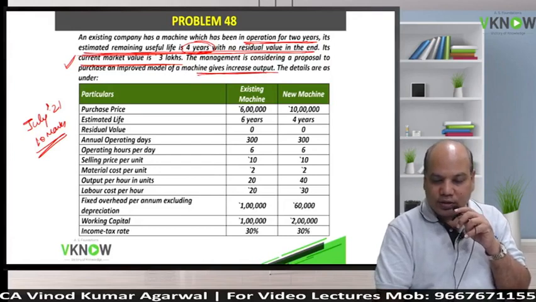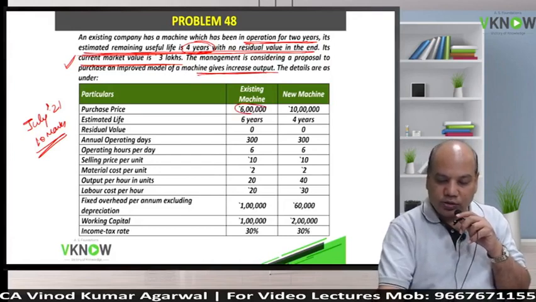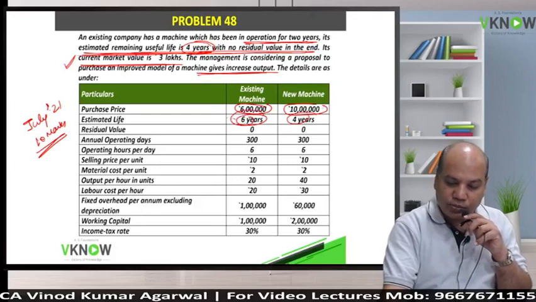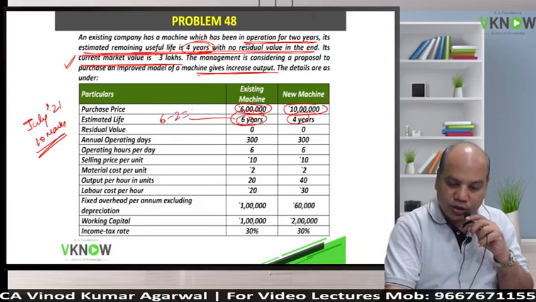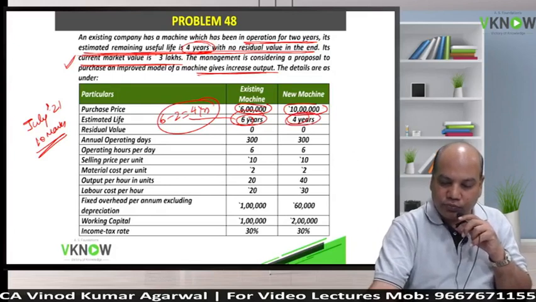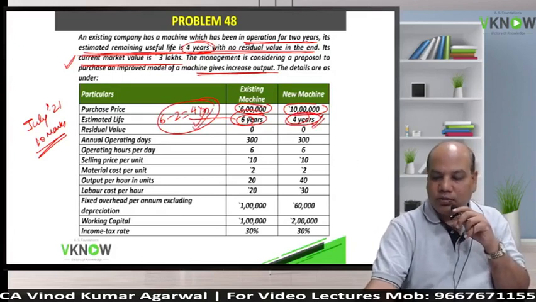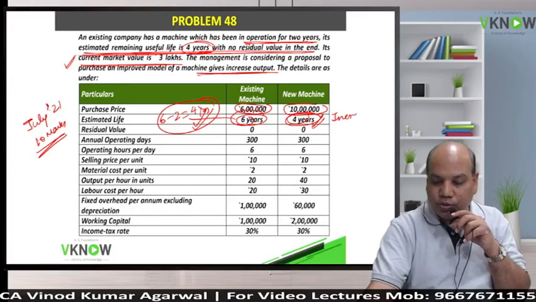The details are, the old machine was purchased 2 years ago for 6 lakh. The new machine will cost you 6 lakh. The life is 6 years, life is 4. But remember, out of 6 years, 2 years are completed. So 4 years. This is also 4 years. When the remaining life and life are equal, we will compute incremental NPV.